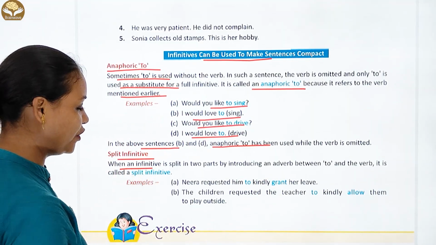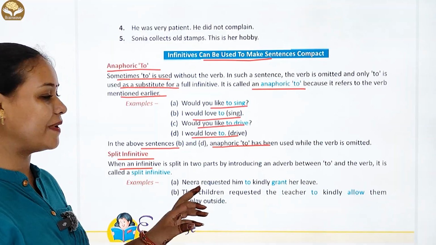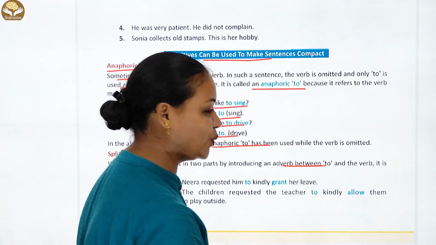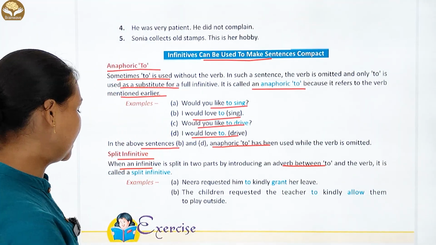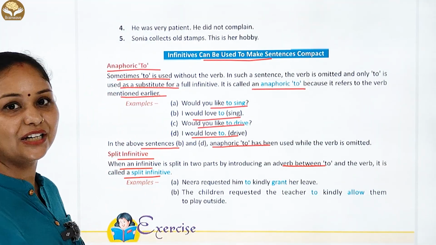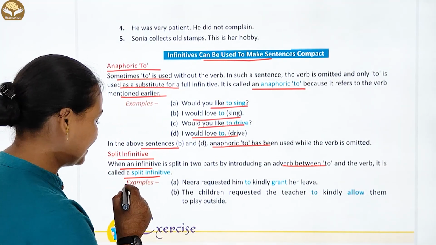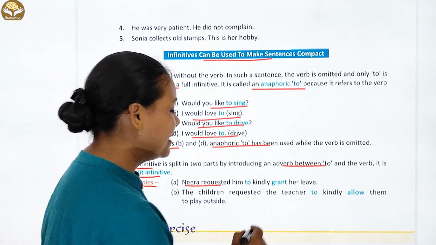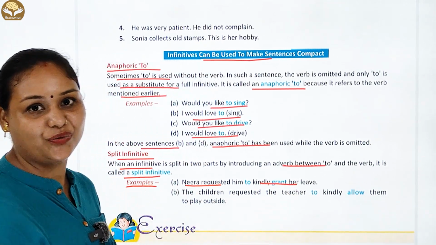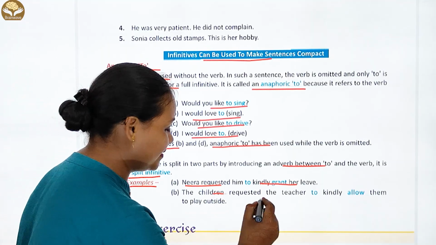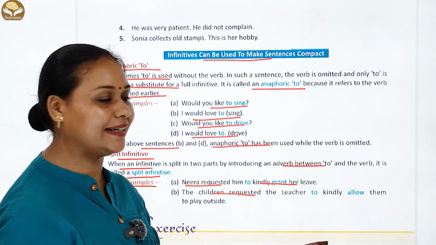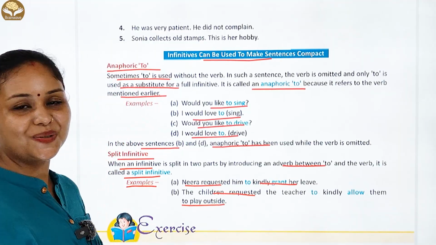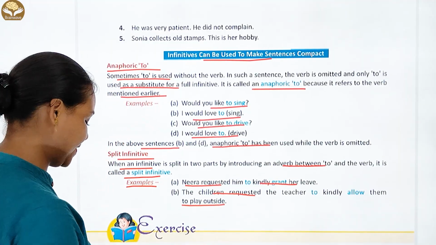Split infinitive: when an infinitive is split in two parts by introducing an adverb between the two words, it is called the split infinitive. Example है: Neera requested her to kindly grant her leave. Next, the children requested the teacher to kindly allow them to play outside. Okay?